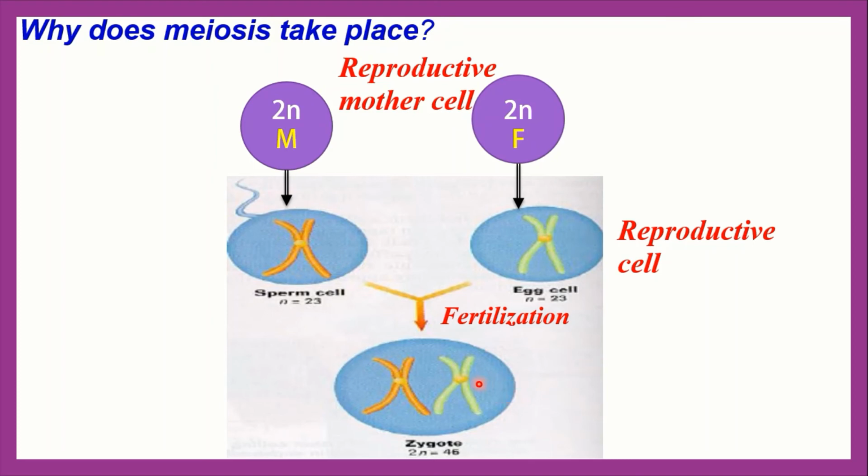If the number of chromosomes had not been reduced to half during gamete formation, then by the union of 2 diploid gametes, a tetraploid zygote would have been produced in the second generation. In this way, the chromosome number in successive generations would have doubled as 4n, 8n, etc. With this type of increase in chromosome number, a species would have lost its characteristics.